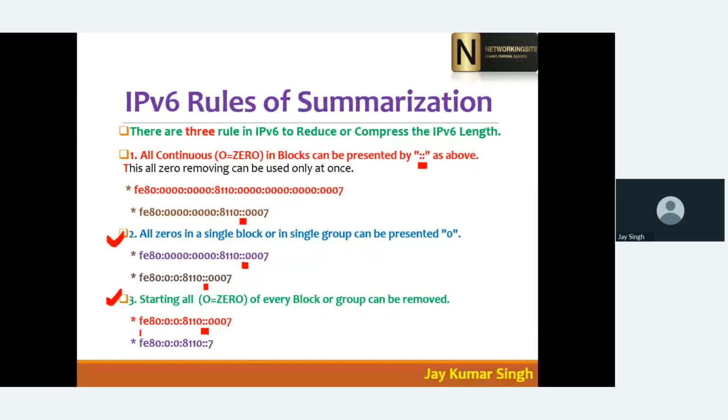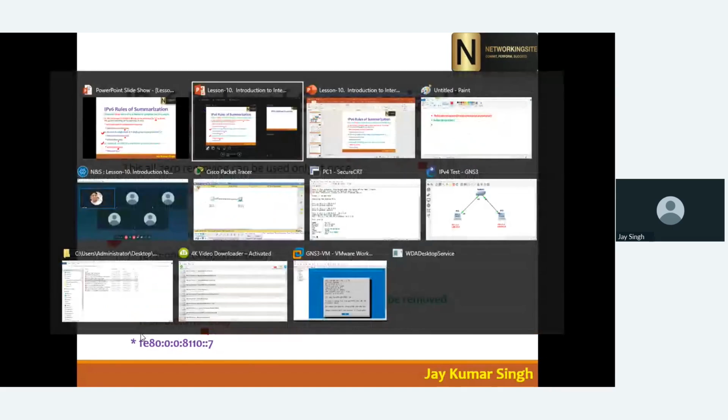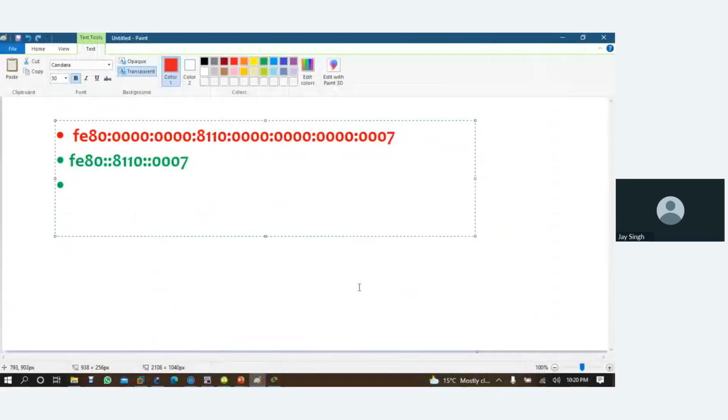Okay, now how can we use this one? Let me come again to this. For example, my IP address is like this. Maybe my IP address will be like this. In this case, what can you do?